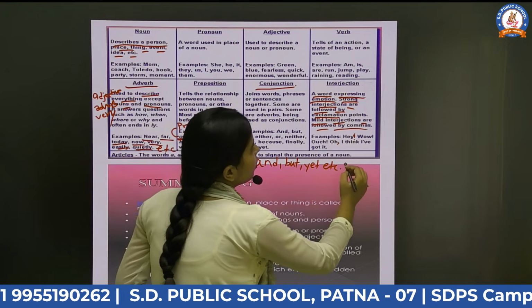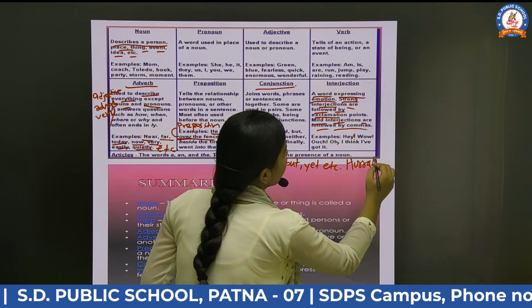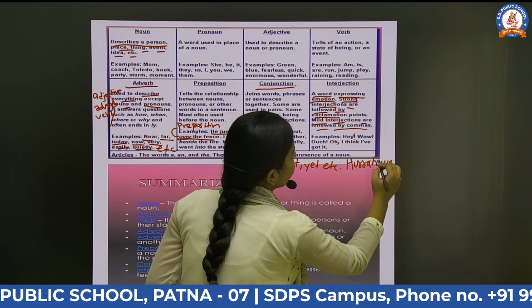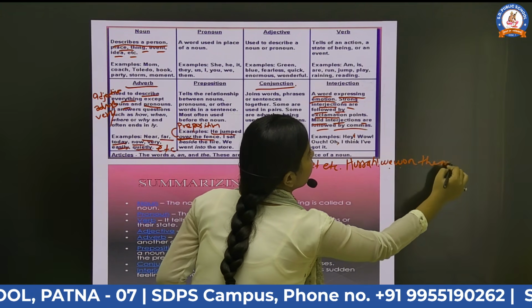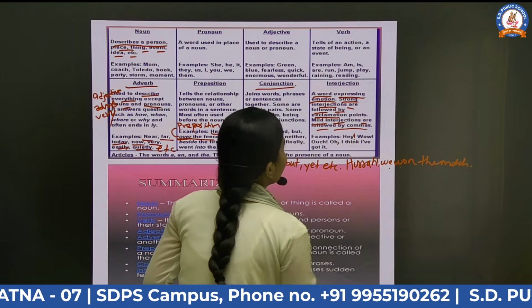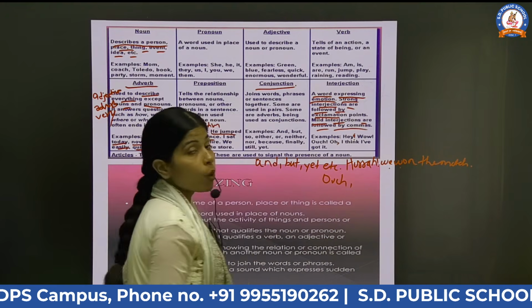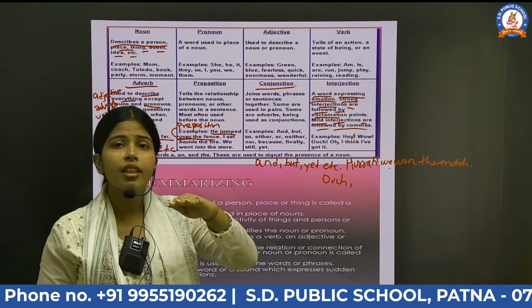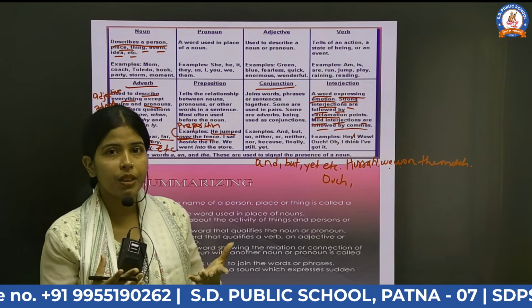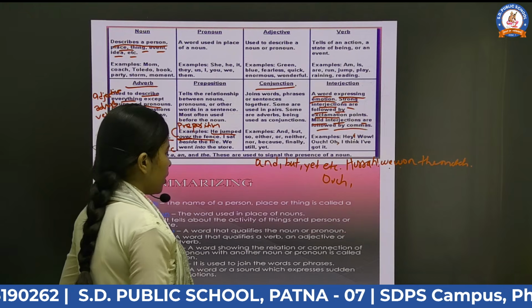As an example, we can say hurrah, we won the match. After that, ouch. One thing more is that these are words which are themselves independent. They don't need any type of sentence to be complete, but with sentences we can also use them.